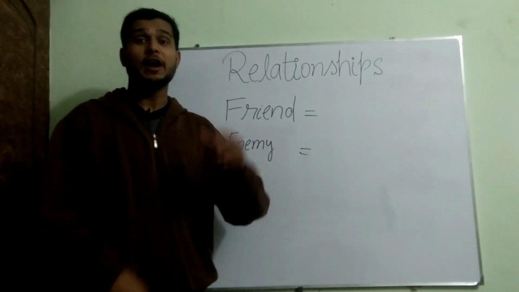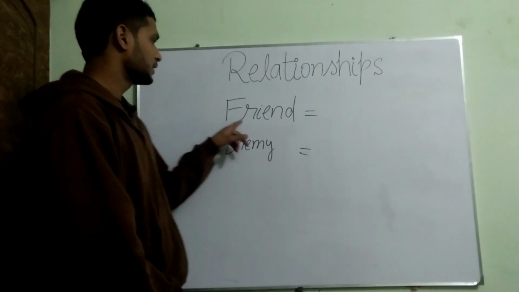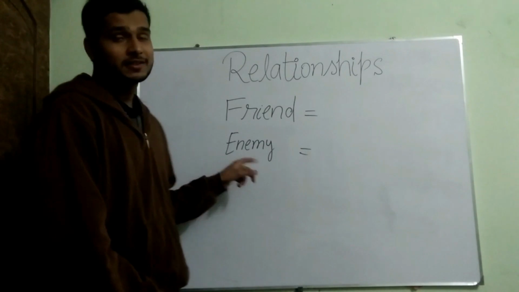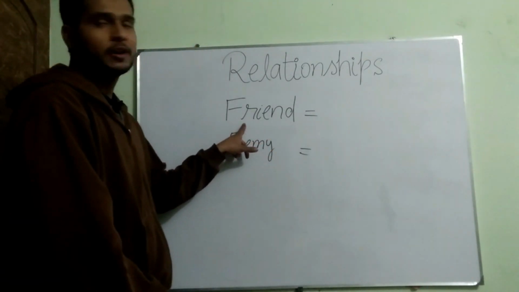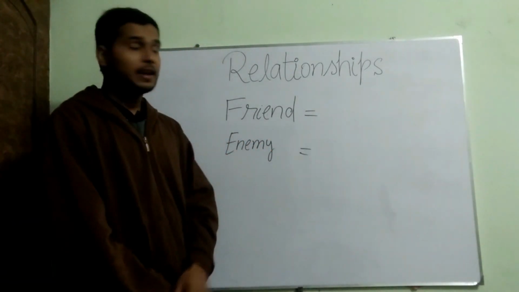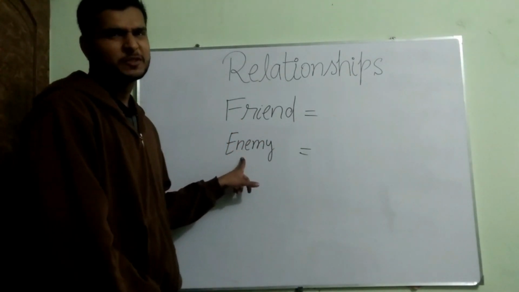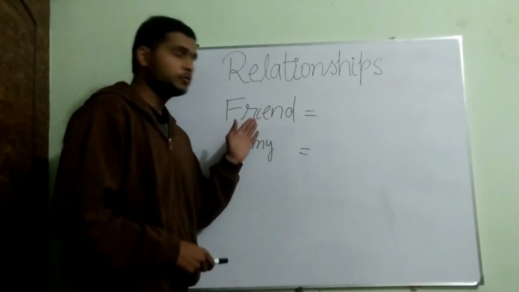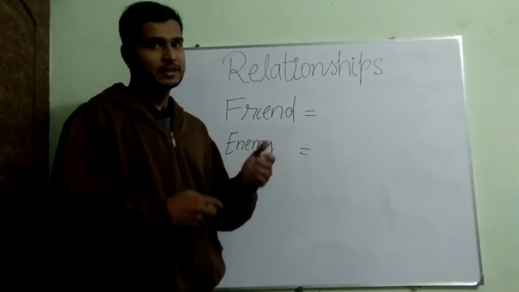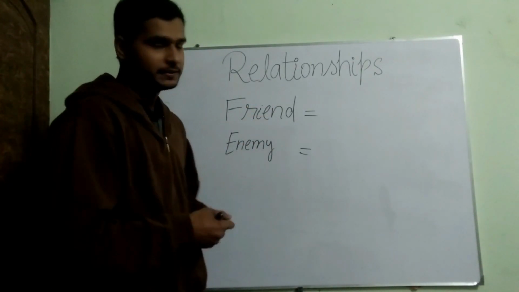Now guys, we have two very important persons. The first one is our friend and the second one is the enemy. This is a person we love very much, but this is the person we hate. First we will see how to say, pronounce and write friend in Chinese.